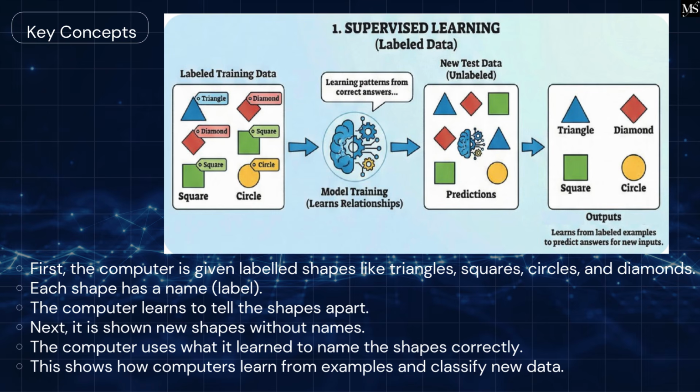Key concepts. First, the computer is given labeled shapes like triangles, squares, circles, and diamonds. Each shape has a name, label. The computer learns to tell the shapes apart. Next, it is shown new shapes without names. The computer uses what it learned to name the shapes correctly. This shows how computers learn from examples and classify new data.